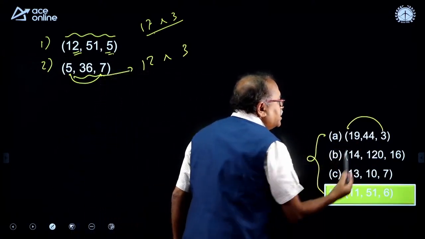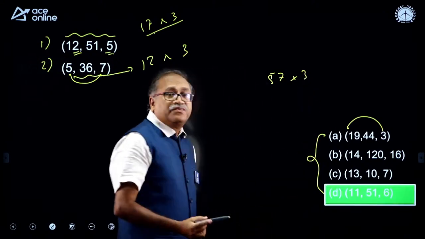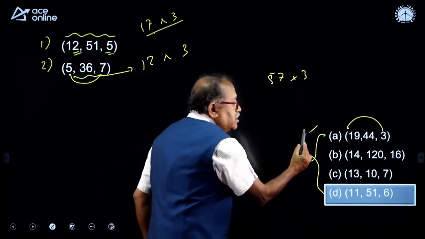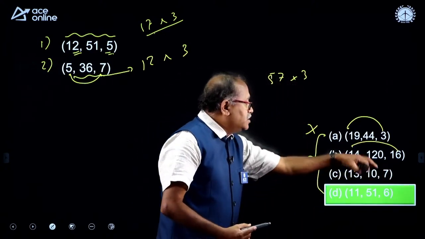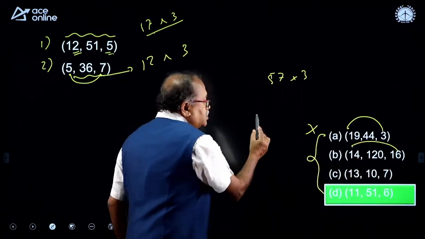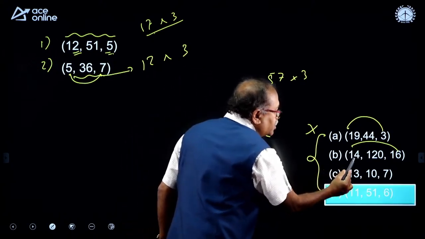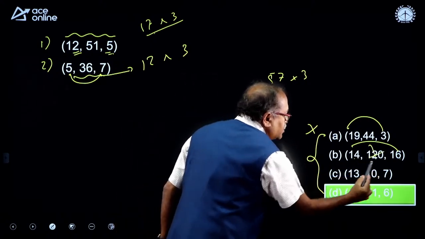Let me directly check over here. If I multiply 19 into 3 is 57, and if I multiply 57 by 3, I will not be getting 44. So, this is eliminated. When I multiply these two, that comes 6 into 4 is 24, 24 carry 2, and 14 plus 2 is 16 plus 6 that comes 22. I am not getting this number.